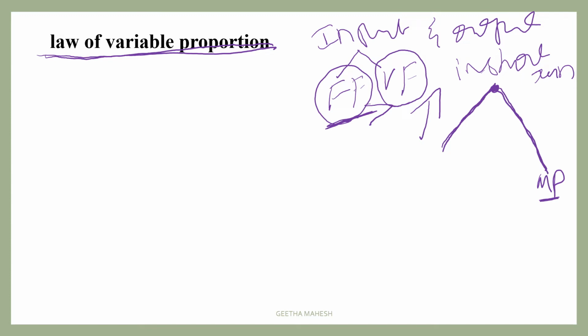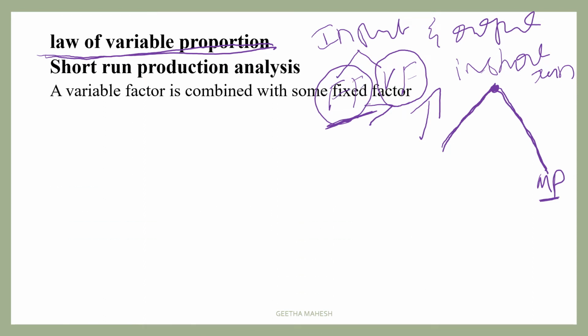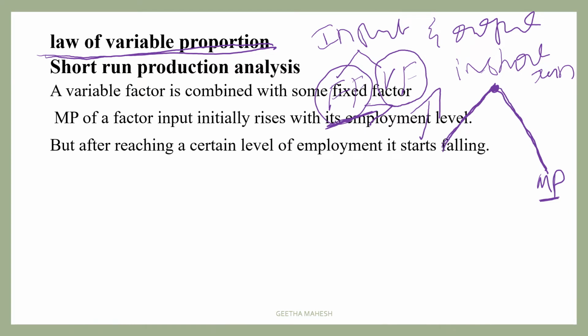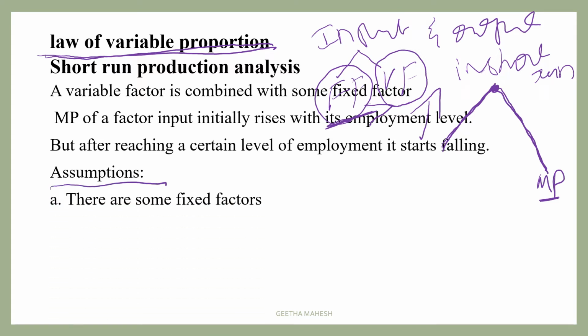This law of variable proportion is also known as short run production analysis. So here a variable factor is combined with some fixed factor, and MP of a factor input initially rises with its employment level. But after reaching certain level of employment, it starts falling. Let us understand. To understand this law of variable proportion, first we need to make a few assumptions. What are the few assumptions? As we discussed, there are some fixed factor.